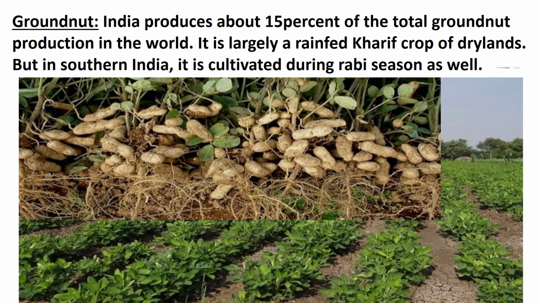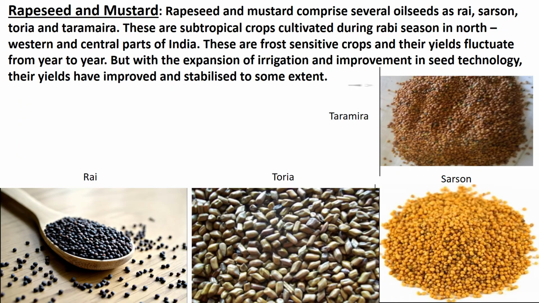Groundnut. India produces about 15% of the total groundnut production in the world. It is largely a rain-fed kharif crop of dry lands, but in southern India it is cultivated during rabi season as well. Children, it covers about 3.6% of the total cropped area in the country. Gujarat, Rajasthan, Tamil Nadu, Telangana, Andhra Pradesh, Karnataka and Maharashtra are the leading producers.